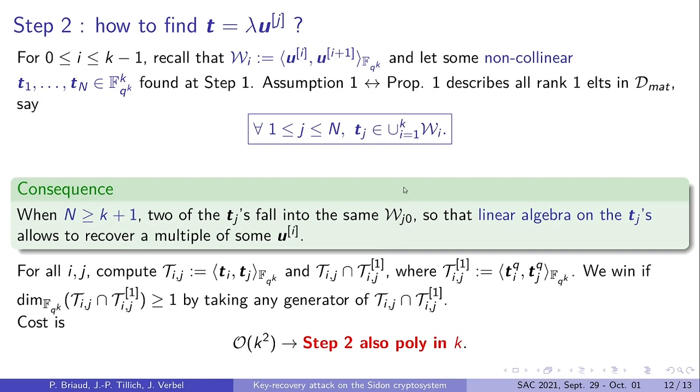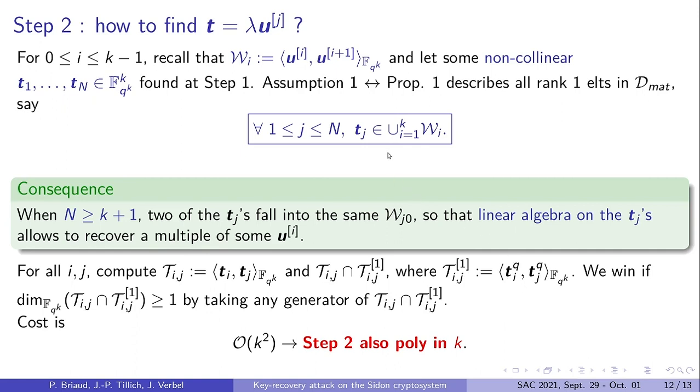In fact, if you want to use the birthday paradox, you can even take a smaller number of Ti's, but it's not really important for the attack. So just imagine that now this union is covered by all the Tj's. Then, for each pair of vectors, I compute this vector space Tij, and this second vector space Tij1, which is simply you raise the generators to the power q.